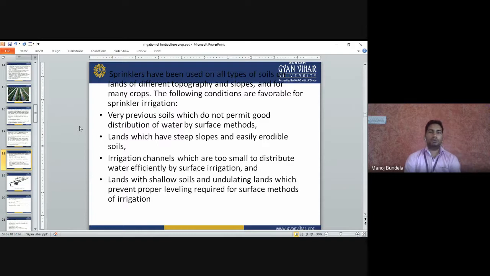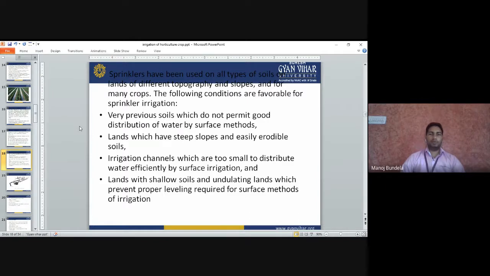Sprinklers have been used on all types of soils, on lands of different topography and slopes. So sprinkler irrigation is suitable for all topography. It means we can use sprinkler irrigation on hilly areas, in semi-hilly areas, and in the lower areas also. It is suitable for all areas. It is used in sloping areas or any hilly areas also.